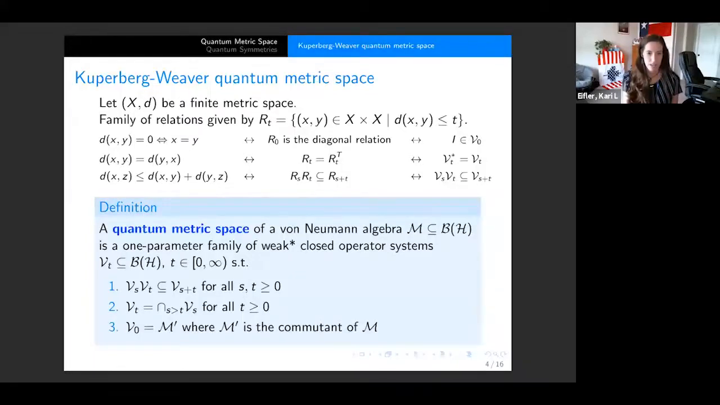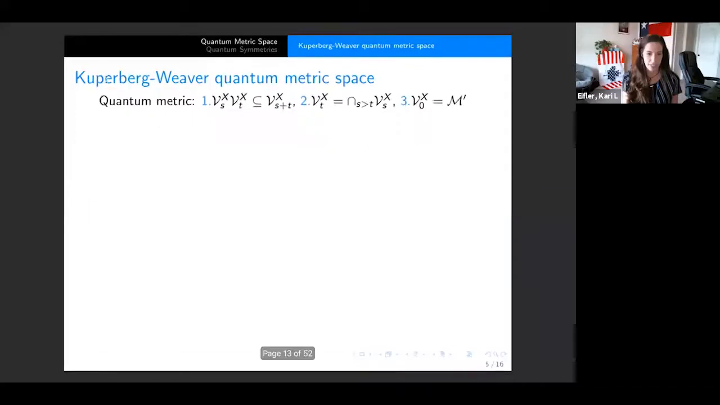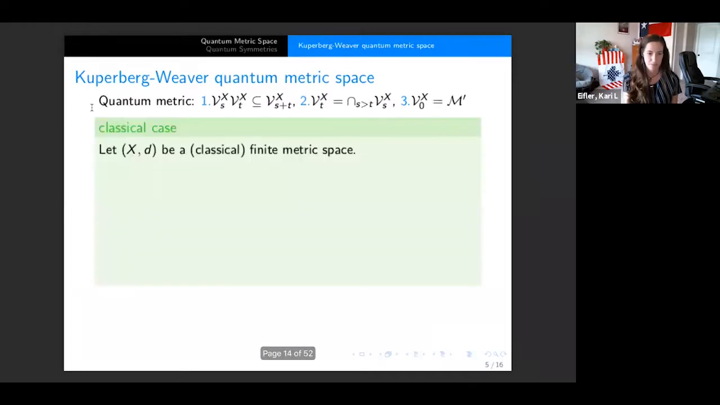Okay, so now I don't expect you to remember that definition, so I've put it at the top here. So these are the three properties of a quantum metric, and I'm going to start off by going through the classical case. So to see how this works in the classical case, we're going to start off with the classical finite metric space, (X, d).